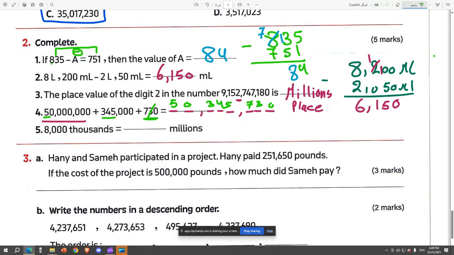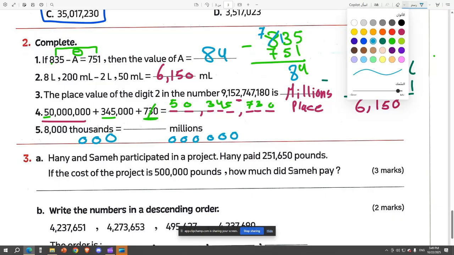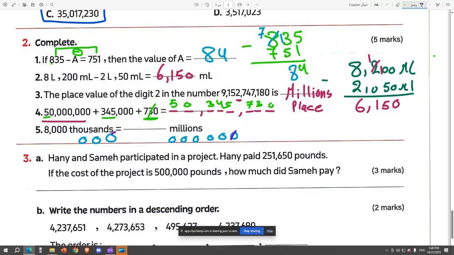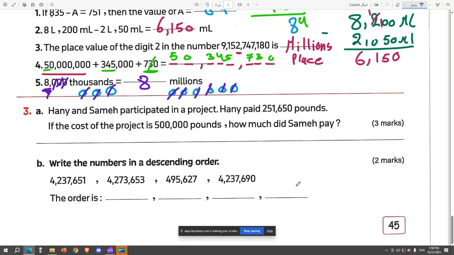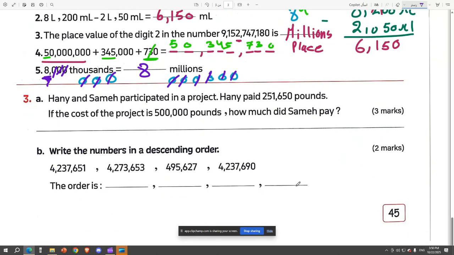The next one is changing the value. You remember, guys, how we did change the values? We put how many zeros in the thousand? 3. How many zeros in the million? 6. So, and then you remove one from the left and one from the right. Okay, let's do it together. One from the left, one from the right, and we keep going. What do we have left? It's 8 millions. So super. That was also correct.